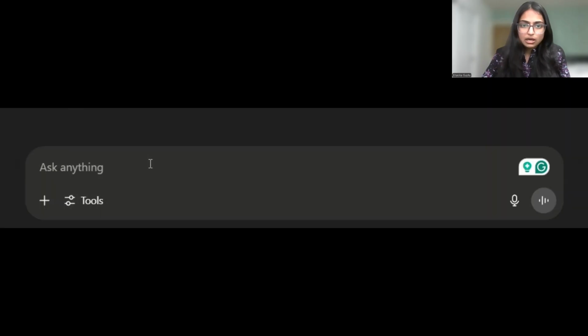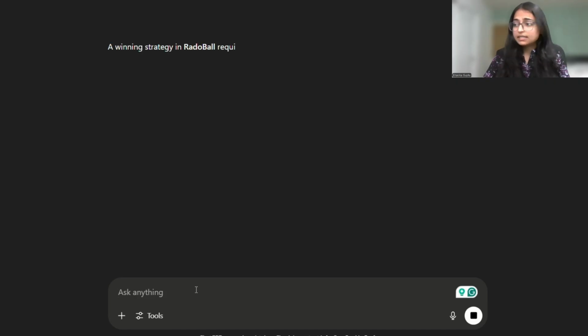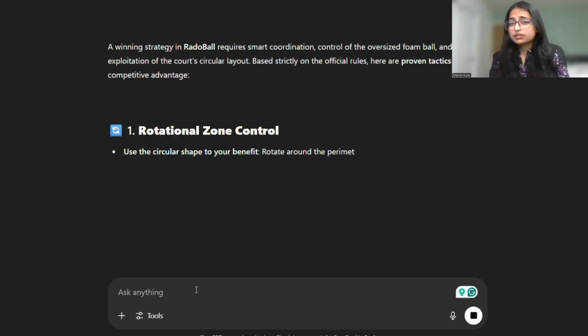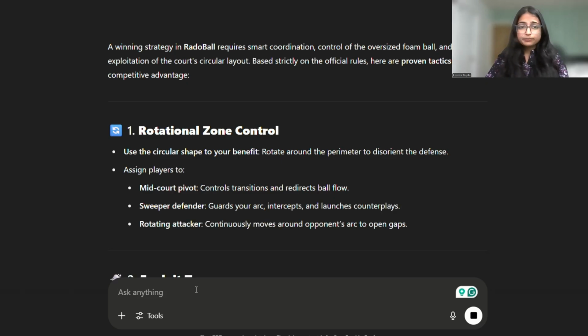Okay, now, as we have the code that it provided, let's ask what would be a good proven strategy to win the RadoBall sport. And here you can see how it gives us detailed game strategies like zone controlling, ball handling, team coordination, and more. It uses terms like proven and effective strategies, but remember, no one has ever played this board.